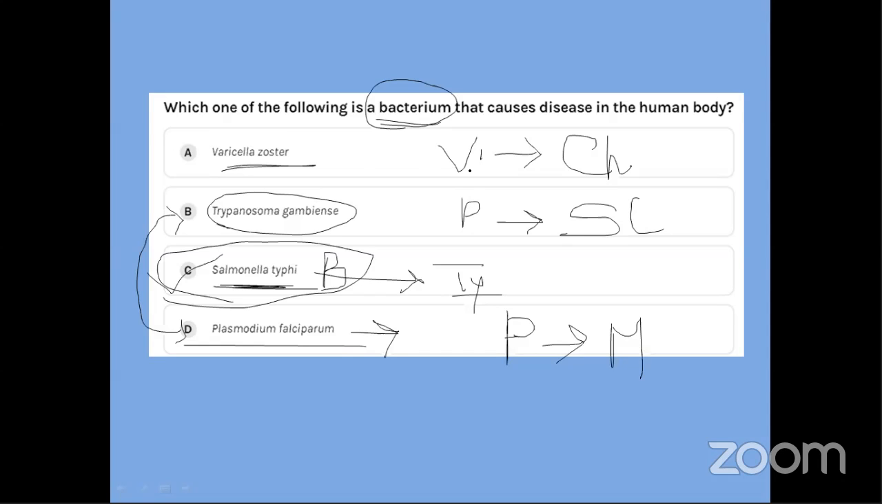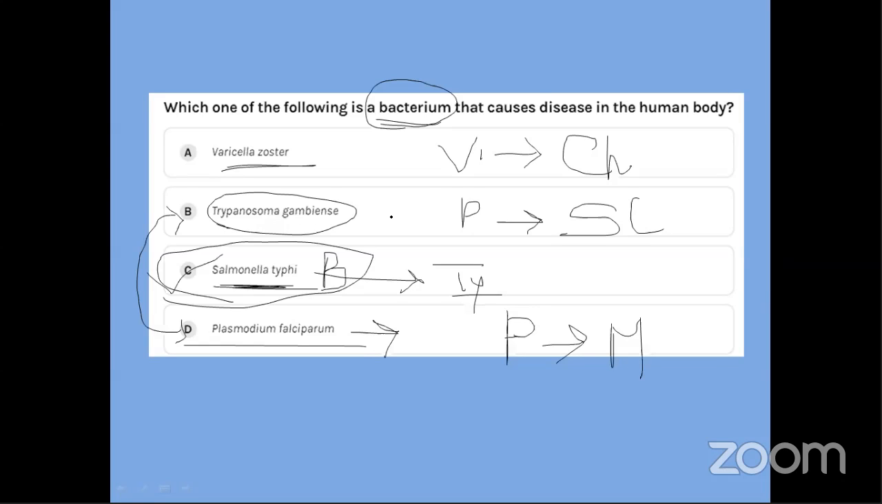Varicella zoster virus, what does it cause? The disease being caused by it is chicken pox. Chicken pox. Okay, remember it this way: Varicella is basically V for the name, V for virus, causes a disease that is chicken pox.